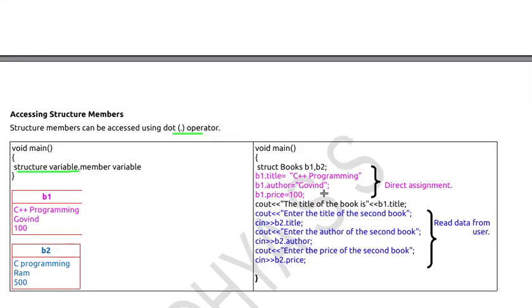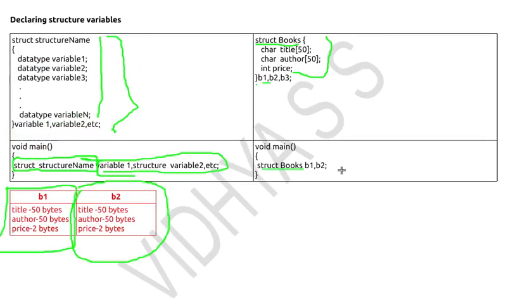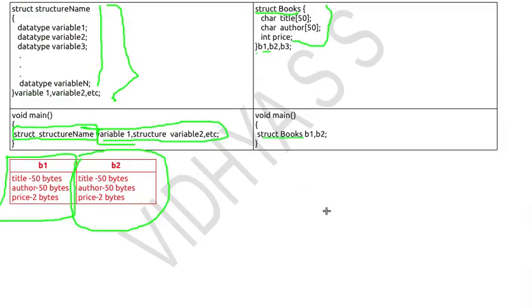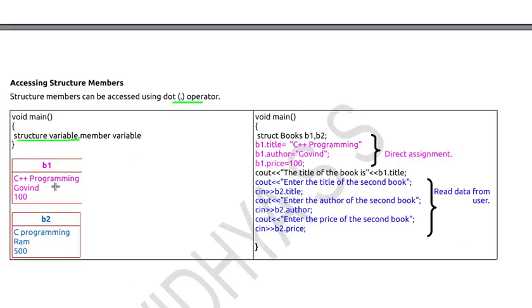Then next, I need to store the name of the author, that is in author: b1 dot author is equal to Govind. Then b1 dot price is equal to 100. So what will happen is that the b1 variable will contain the data C++ programming, Govind as well as 100. Say I want to print the details stored in b1, how can I print? Cout. Suppose I want to print the title of this first book, the title of the book is b1 dot title, because b1 dot title will contain C++ programming.